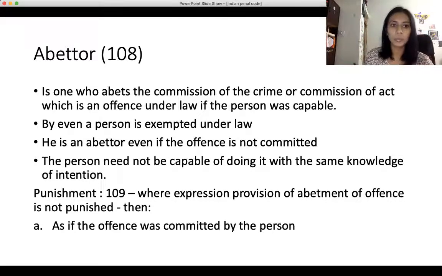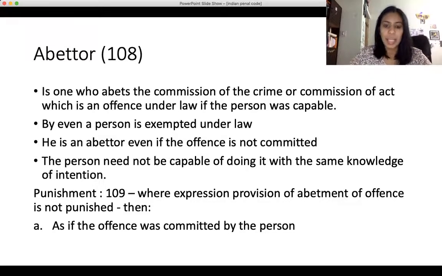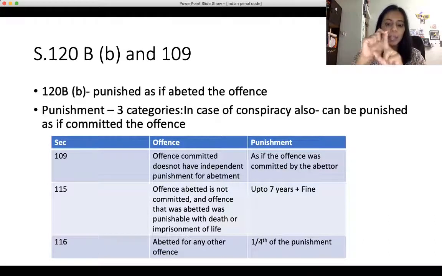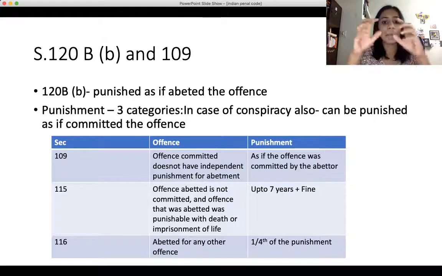Now, once you've understood what abetment and an abettor is, we move on to the punishment for abetment. There are mainly three categories of punishments when it comes to abetment. The first category is that there are certain offenses where the abetment in itself is a separate provision of law for punishment. For example, abetment of suicide is an offense under section 306.